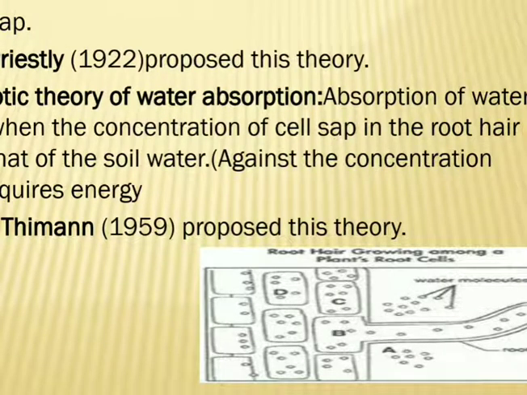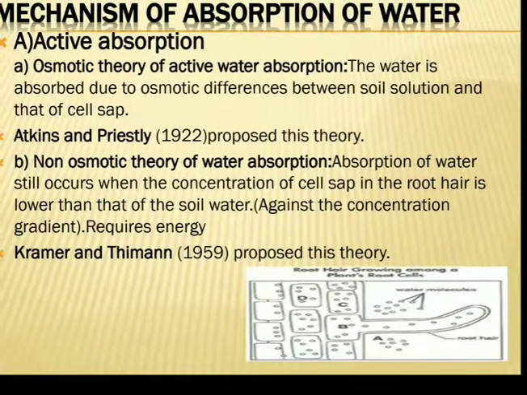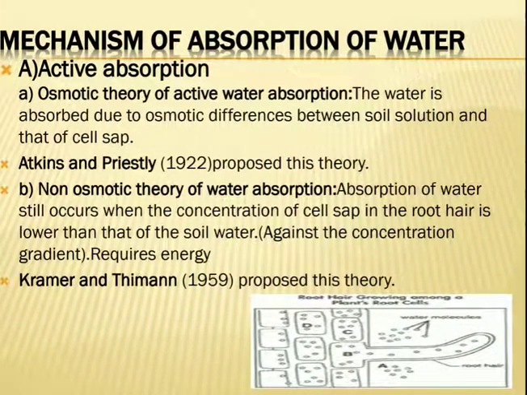This is because of osmosis. What is the rule of osmosis? Water moves from lower concentration towards higher concentration. Here, which has the higher concentration? The root hair and inner cortical cells. So because of the gradient, water moves from the soil solution, with lower osmotic pressure, into the root hair and cortical cells with higher. So this is active absorption. Active absorption is of two types: osmotic theory and non-osmotic theory.